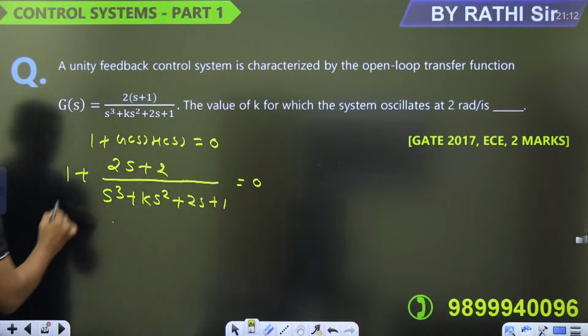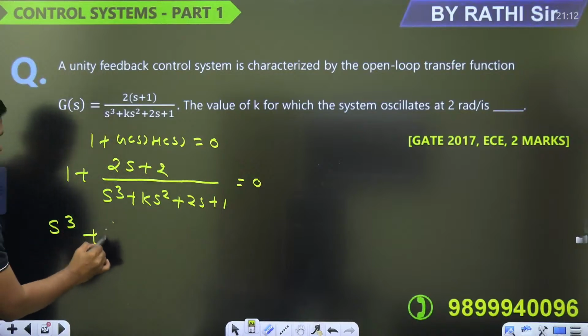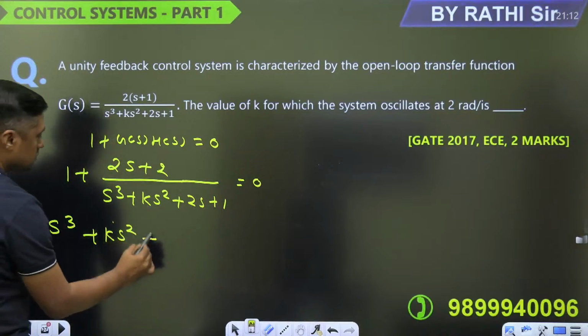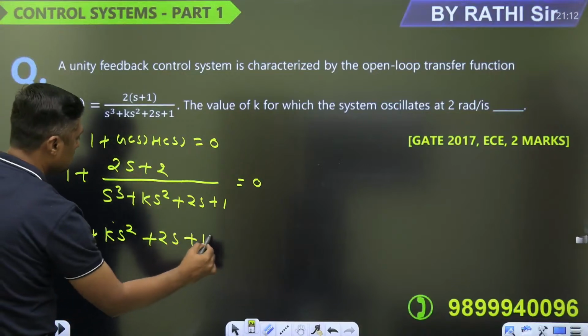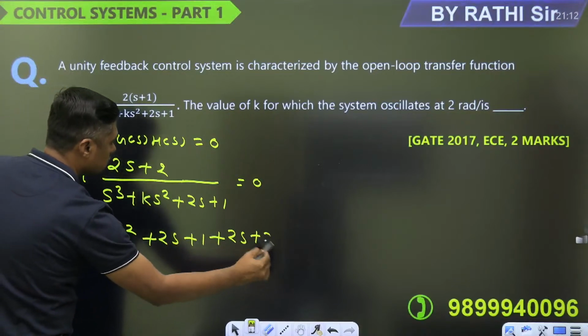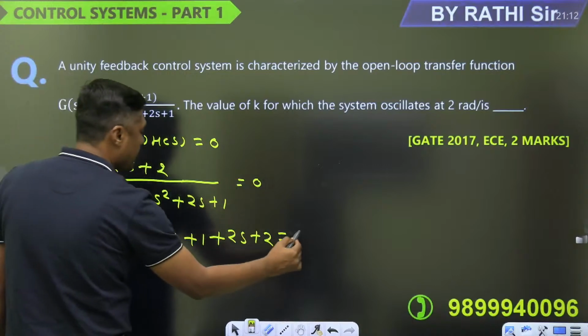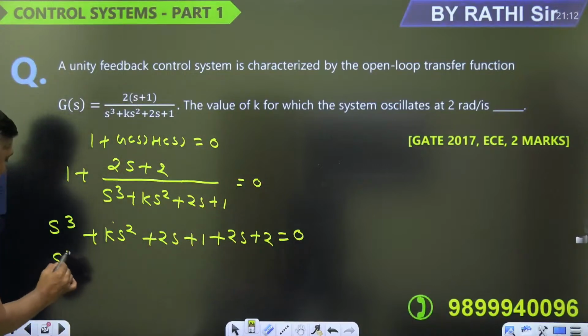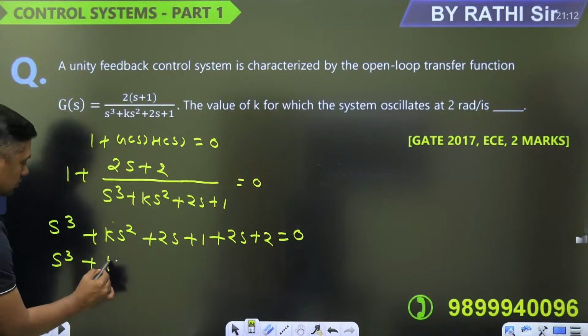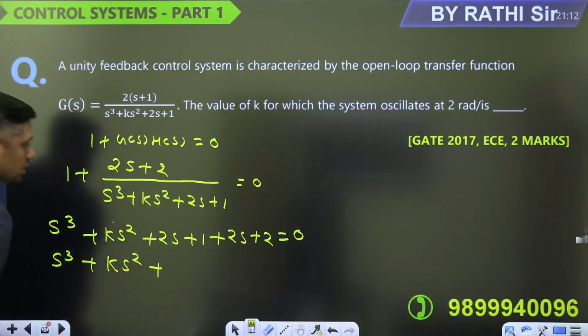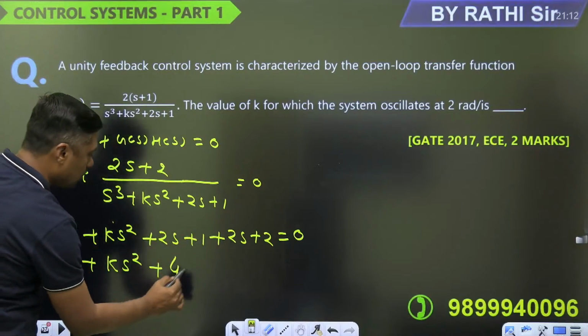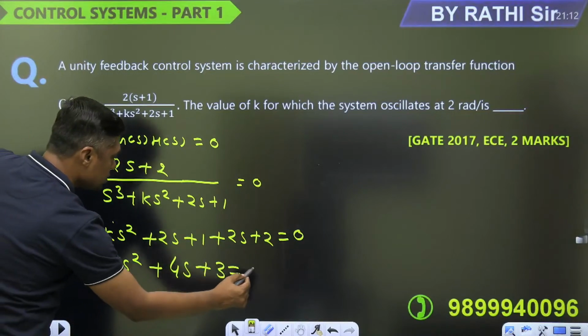The characteristic equation is s cube plus k s square, and then the denominator becomes 0. Then you will get this 2 and 2, this will become 4, plus 3 is equal to 0.